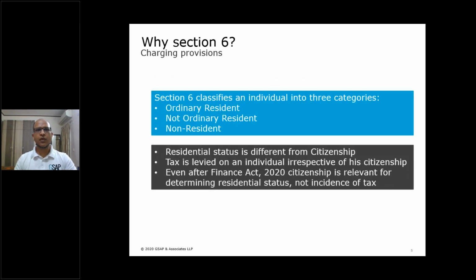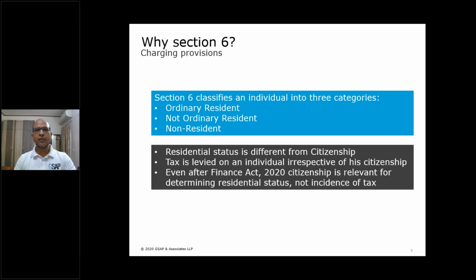Moving on, Section 6 classifies an individual into three categories. Mainly there are two categories, resident and non-resident. The resident category is further divided into two subparts, ordinary resident and not ordinary resident. We will discuss all these three categories in detail in our subsequent slides.